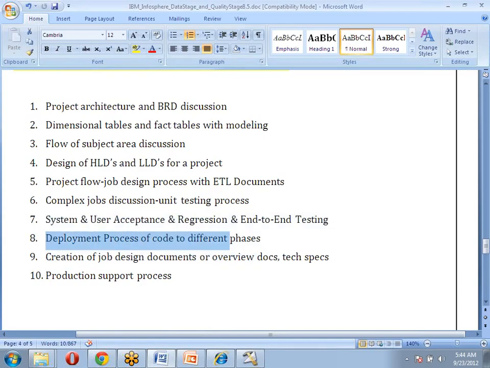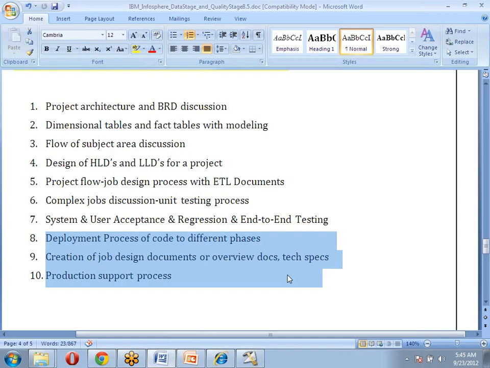And the deployment process, how to do deployment. Most projects nowadays are migration projects. The clients are already using DataStage 7.52 or Informatica 8 versions. They want to migrate to DataStage 8.5 or 8.7 because it involves quality stage, information analyzer, and blueprint director. There are so many advantages compared to older versions. Because of this tool, I can provide qualitative data and good attributes to my customers, which are directly useful for business analysis.